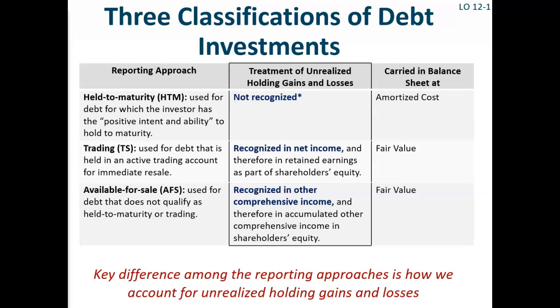Accounting for changes in fair value depends on the classification of the debt investment. As shown here, debt investments are classified in one of 3 categories: held to maturity, HTM securities, trading securities, TS, and available for sale securities, AFS.